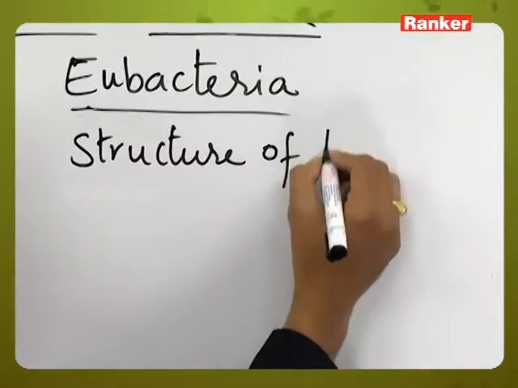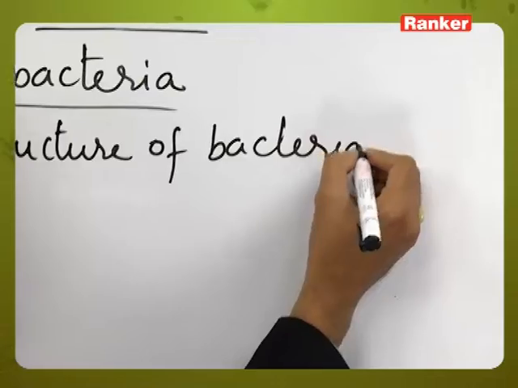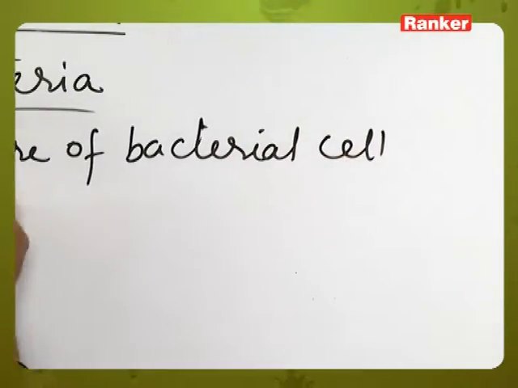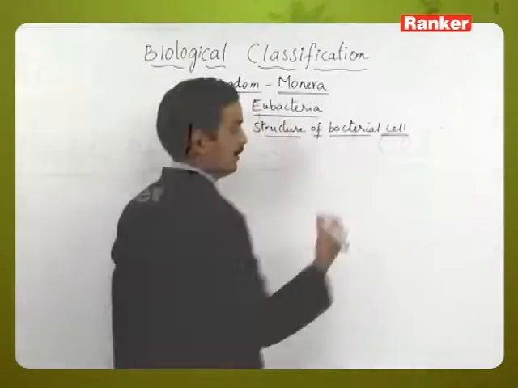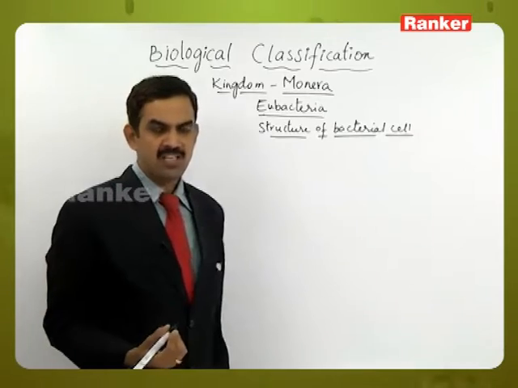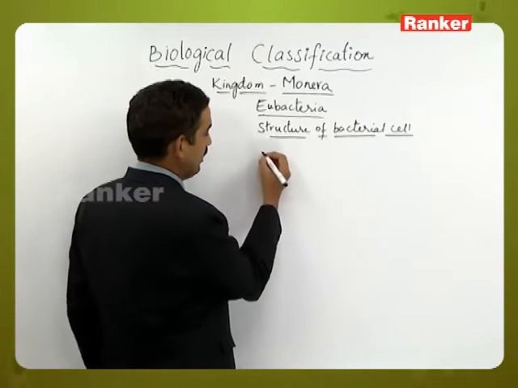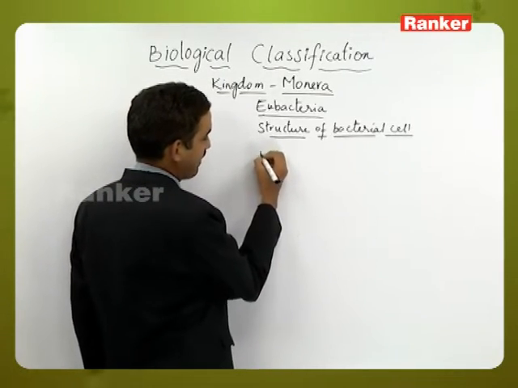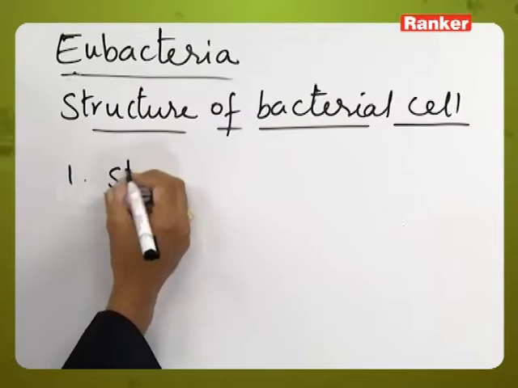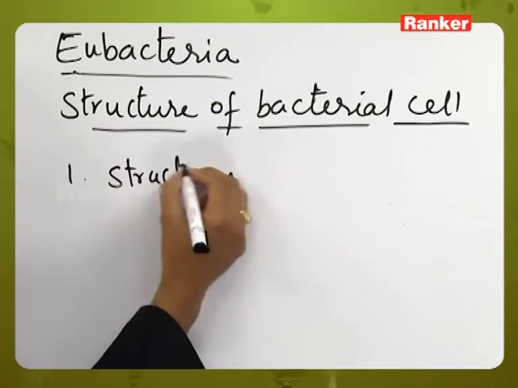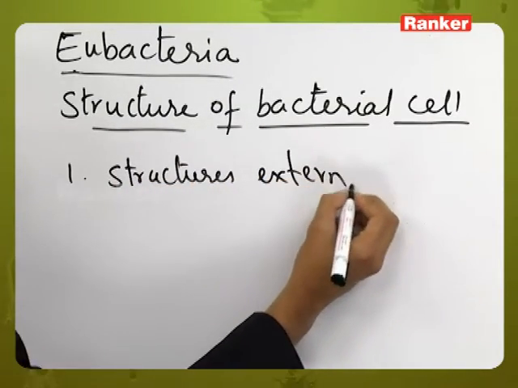Next one is bacterial cell structure. Structure of bacterial cell. Here in the structure of bacterial cell, basically three parts have been divided. One is structures external to cell wall.